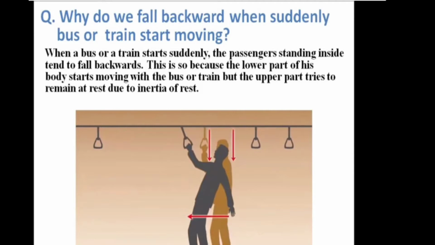But what happened to the upper part? It tries to remain at rest. Why? Because it has inertia. That inertia is nothing but the laziness of the body. It wants to continue in the state of rest. Okay. So why? Because of inertia, and we will discuss in detail what inertia is. Okay, hope you understood. It is because of inertia that the upper part of the body moves backward.